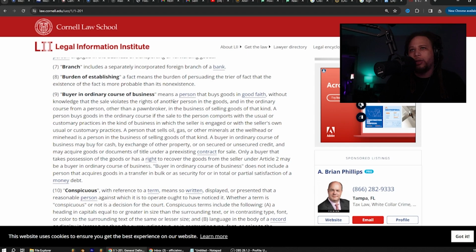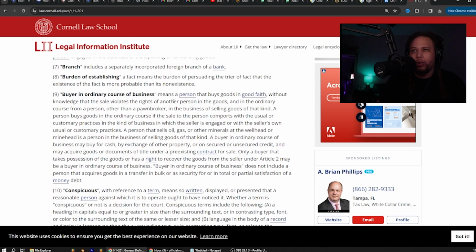A person buys goods in the ordinary course if the sale to the person comports with the usual or customary practices in the kind of business in which the seller is engaged, or with the seller's own usual or customary practices. A person that sells oil, gas, or other minerals at the wellhead or minehead is a person in the business of selling goods of that kind.